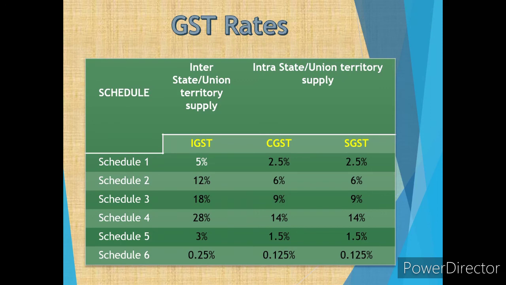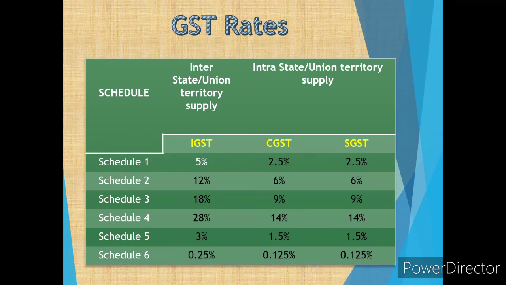Schedule 5 and 6 are for the special goods and services, where schedule 5 has 3% IGST, 1.5% each for CGST and SGST. Schedule 6 has 0.25% for IGST and 0.125% for CGST and 0.125% for SGST.